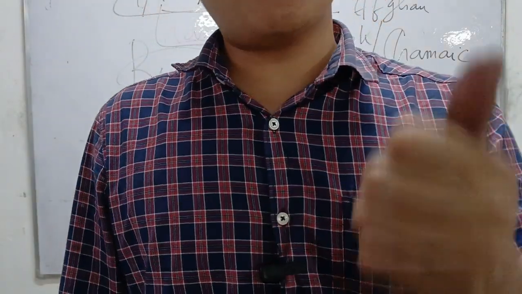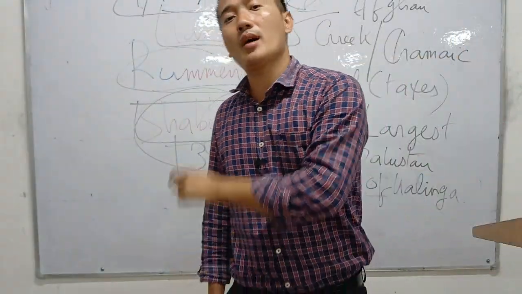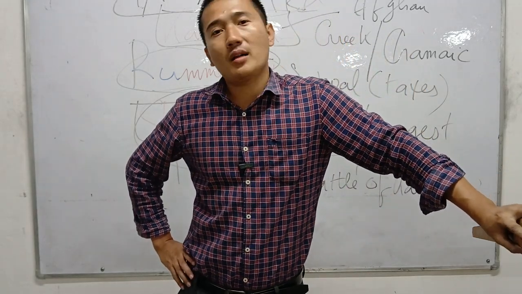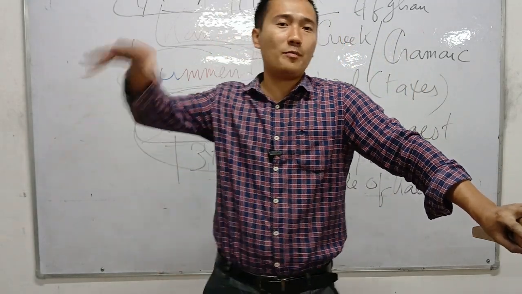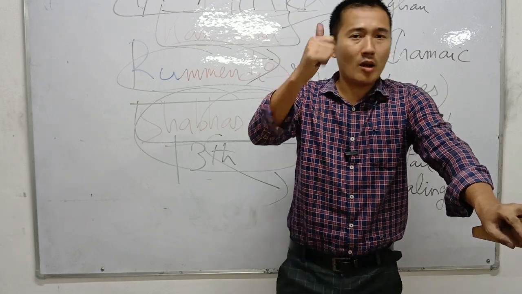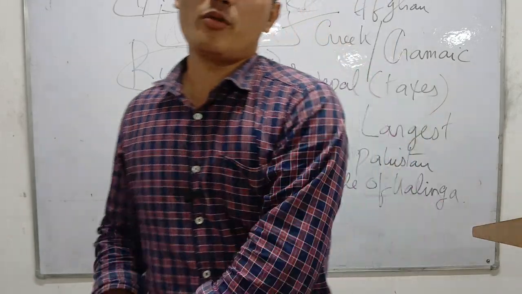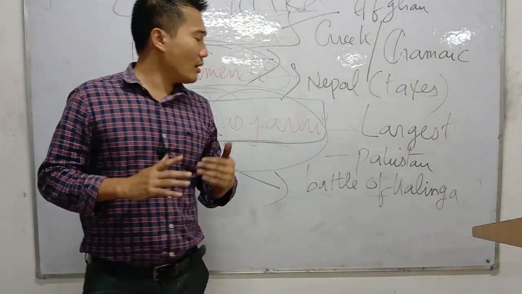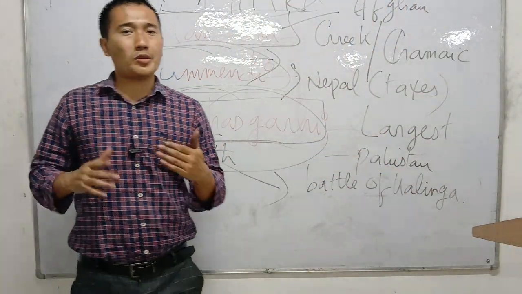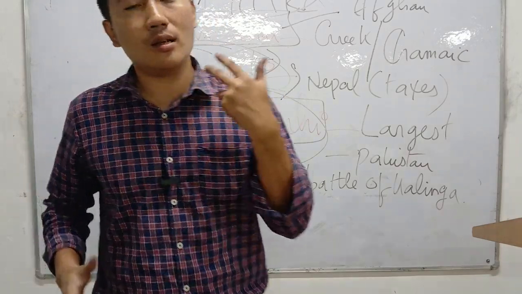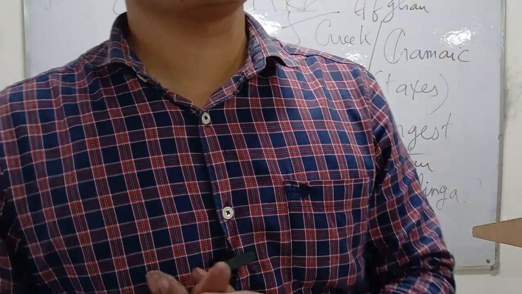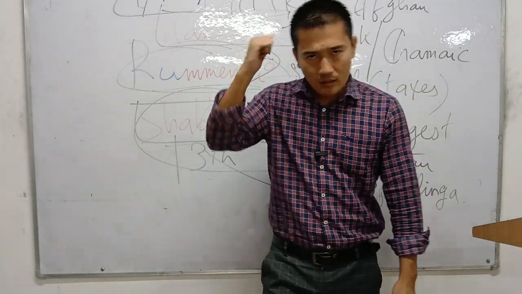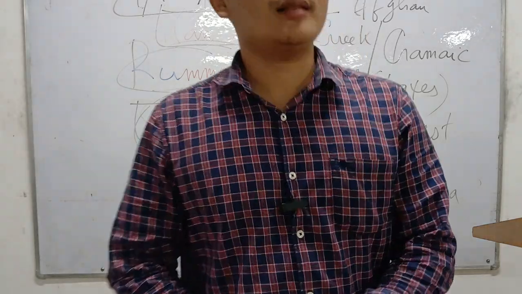And Indica, written by Megasthenes, and Arthashastra, written by Kautilya, are too important. Deimachus and Dionysius are the scholars who came to the court of Bindusara, and Megasthenes and Kautilya came to the court of Chandragupta Maurya. So these are some of the basic introductions, and if you are lucky, at least 2 to 3 questions. You can directly expect at least 2 questions minimum. This is how I covered the basics of the Mauryan dynasty.